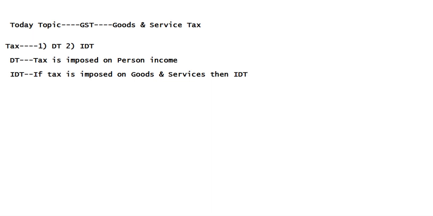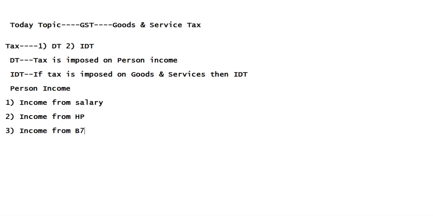So how can we classify a person's income under direct tax? Person income includes income from salary, income from house property, income from business and profession, income from capital gains, and income from other sources.